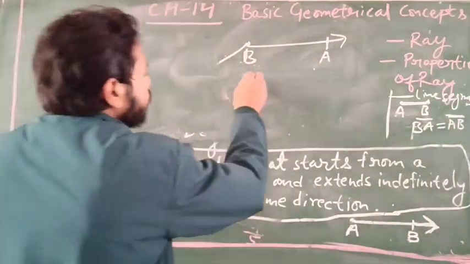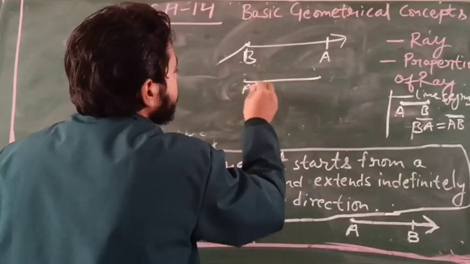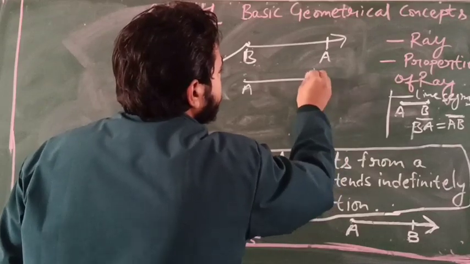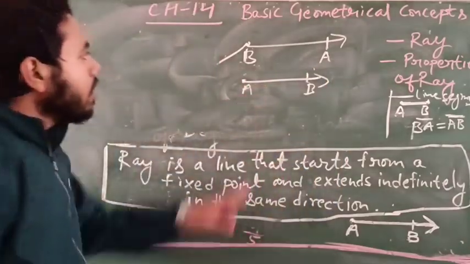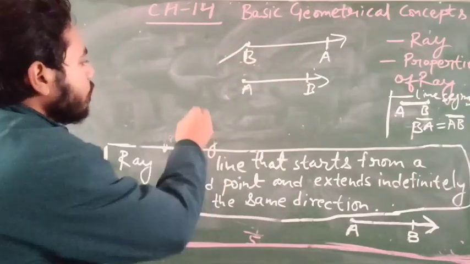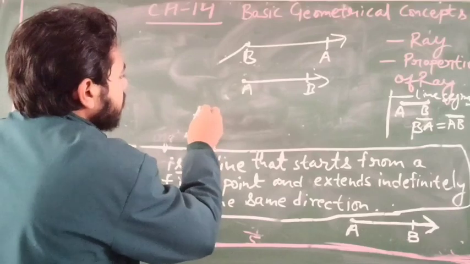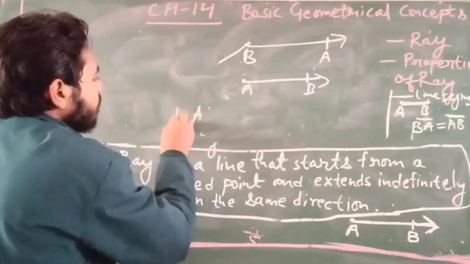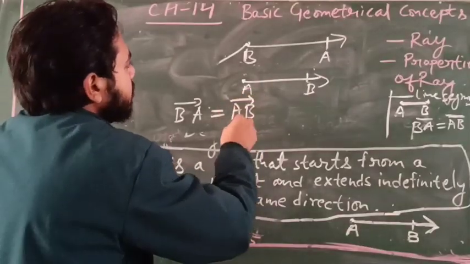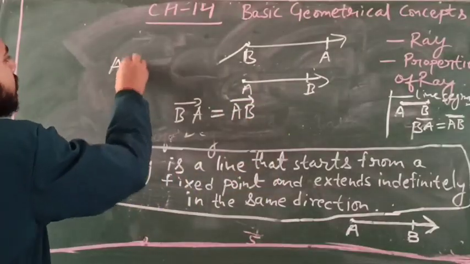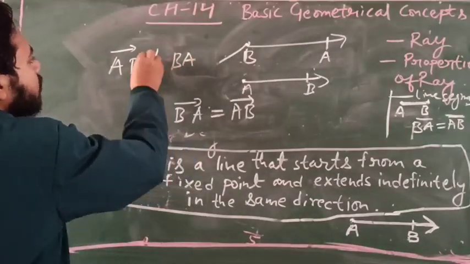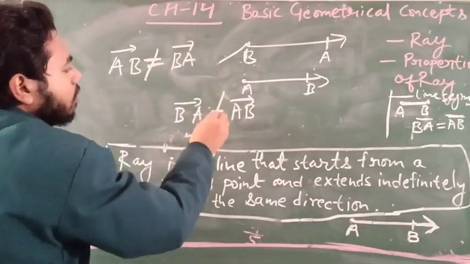But in rays, these two rays are not equal. Ray BA is not equal to ray AB, or we can say that ray AB is not equal to ray BA.